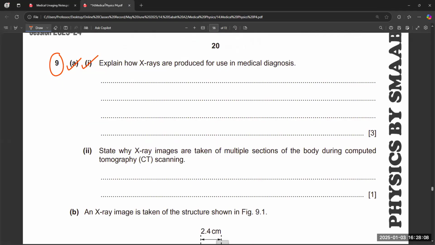And in the second part, state why X-ray images are taken for multiple sections of the body during computed tomography, that is called CT scanning. To make a 3D image. Yes, 3D image.